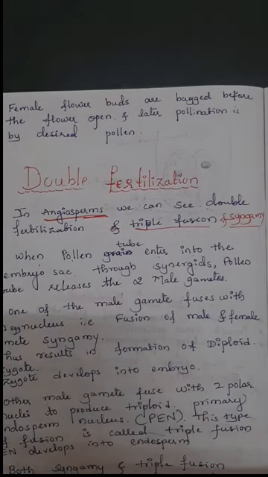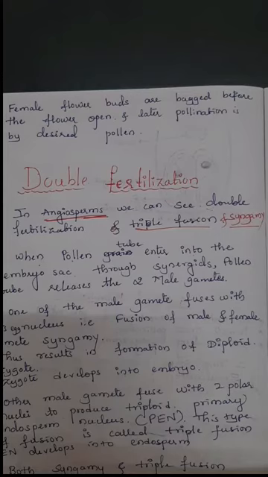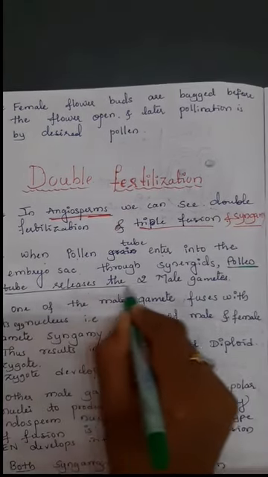Yesterday we discussed the pollen and pistil interaction: when the compatible pollen grain is deposited on the stigma, it absorbs the water and nutrients which are present on the tissues of the stigma. Later it starts germinating and it produces the pollen tube. That pollen tube enters inside the embryo sac by the synergids through the filiform apparatus. Then the pollen tube releases its contents into the cytoplasm of the embryo sac.